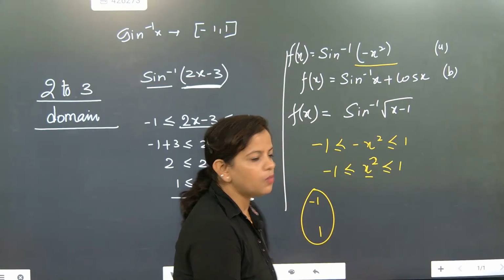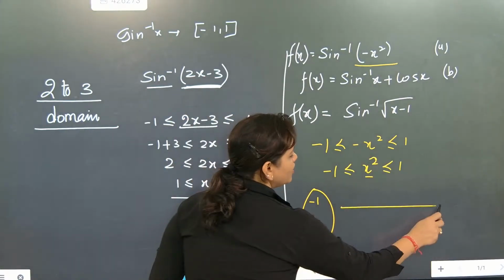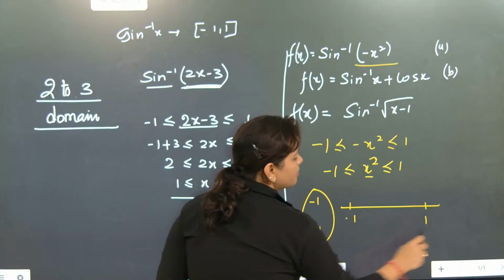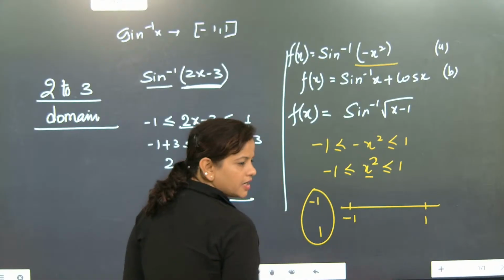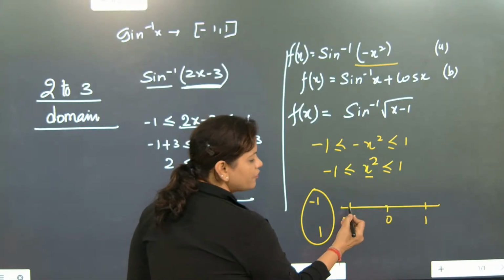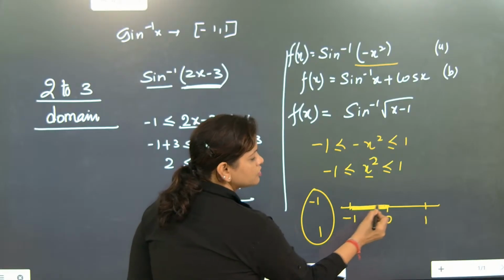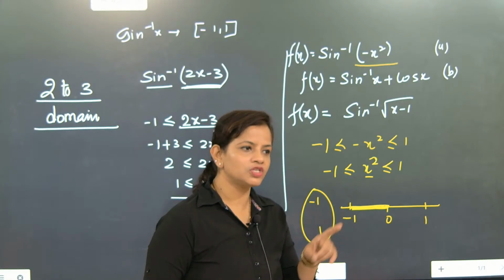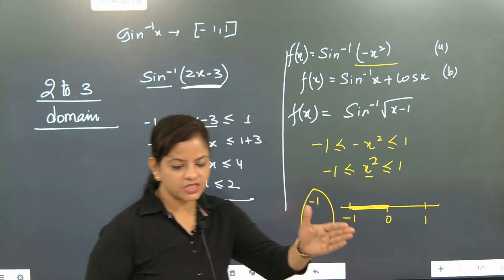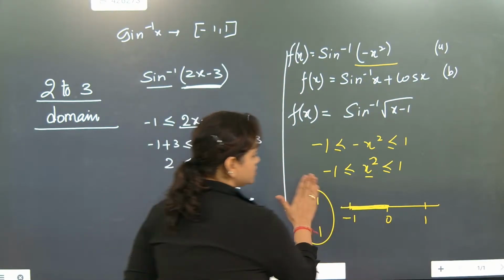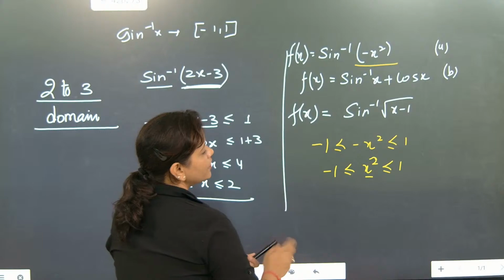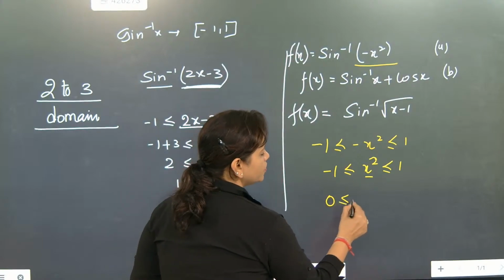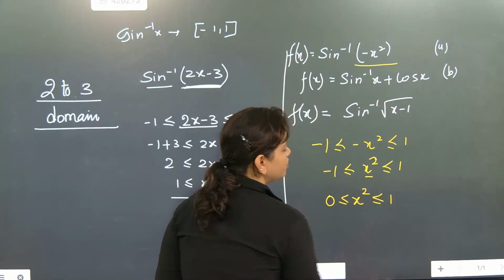Just understand. The value of x lies between minus 1 to 1, correct? In between 0 is there. Whatever value lies here, if you substitute here, because the square is there, it will make it positive. So here it will become 0 to 1 for x square.